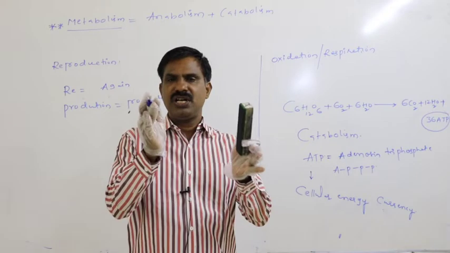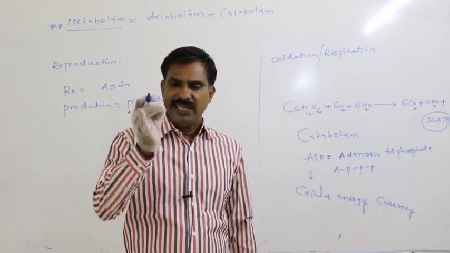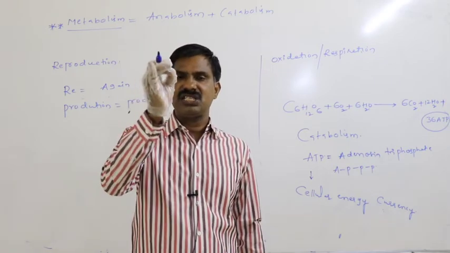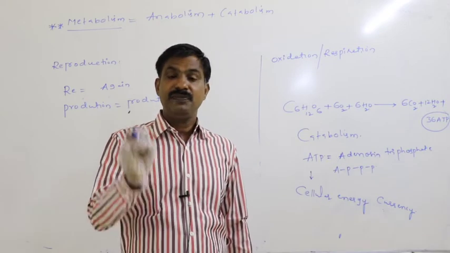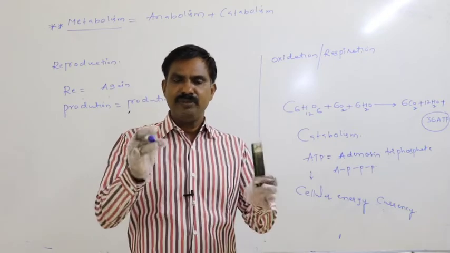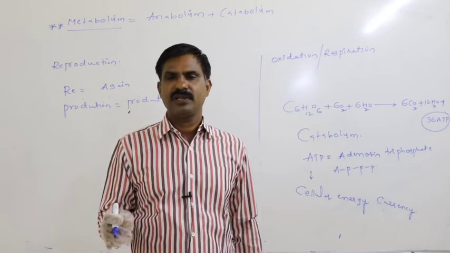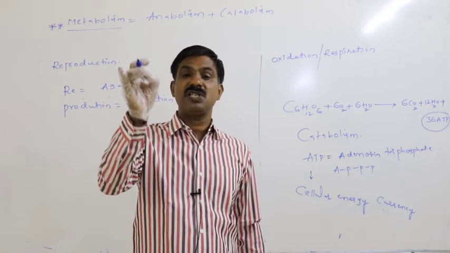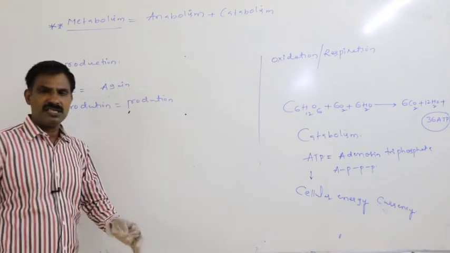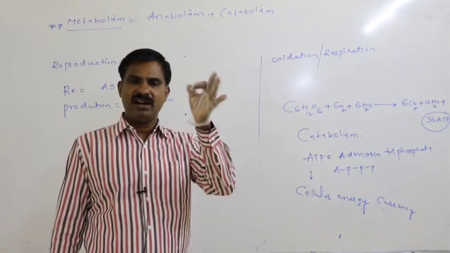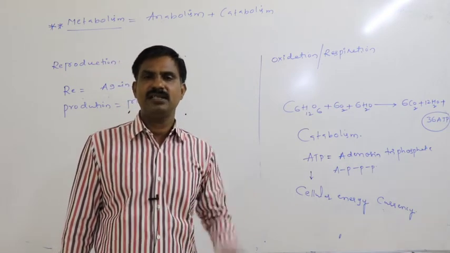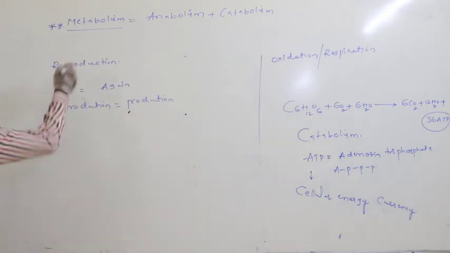Reproduction is nothing but each generated daughter, after acquiring sexual maturity, being involved in sexual contact and producing daughters of their own kind. The process of production of daughters of their own kind is said to be reproduction.